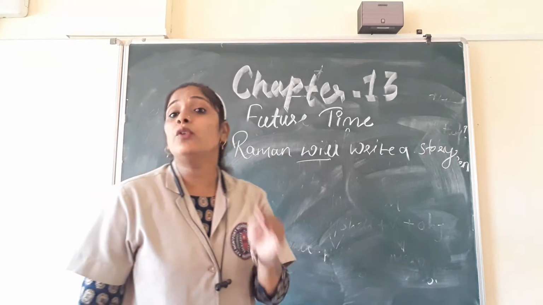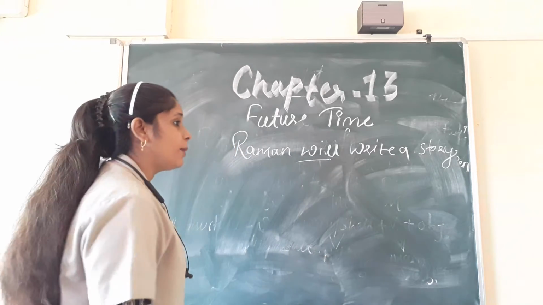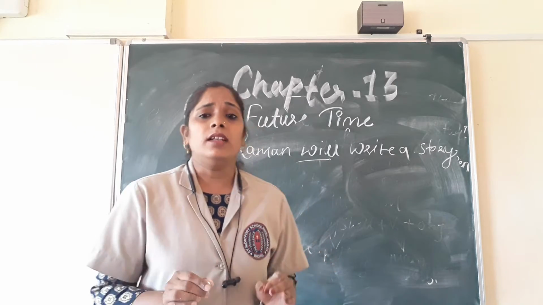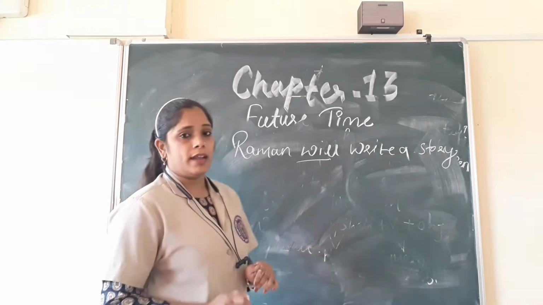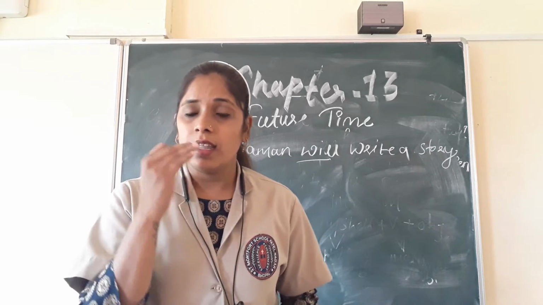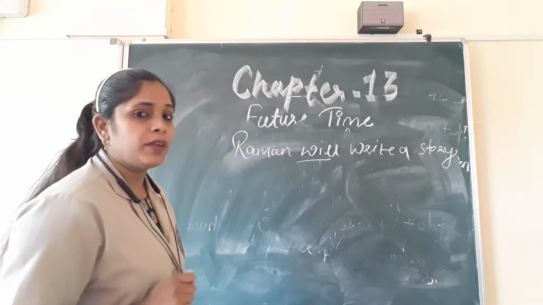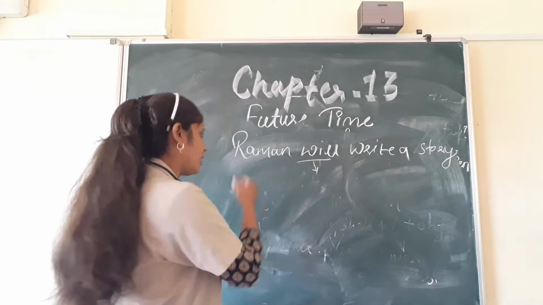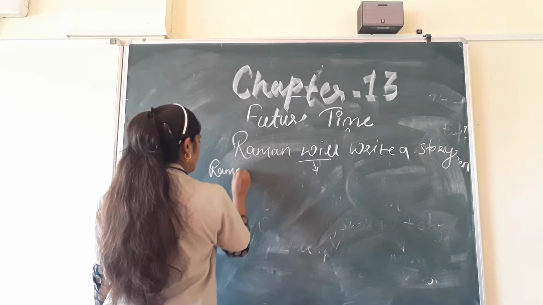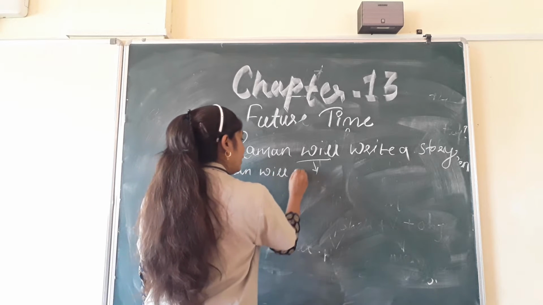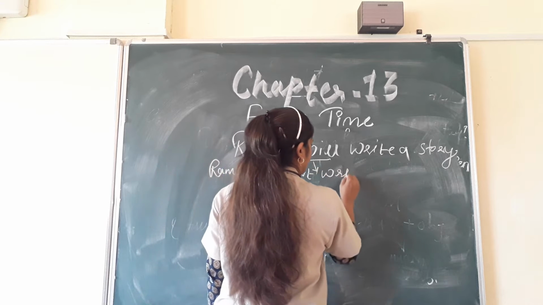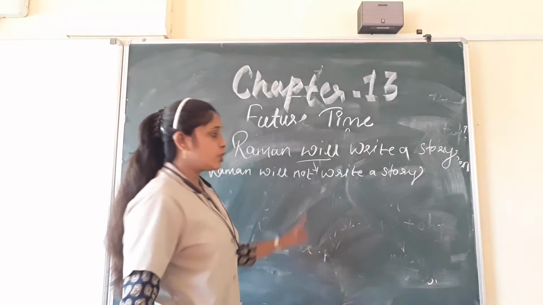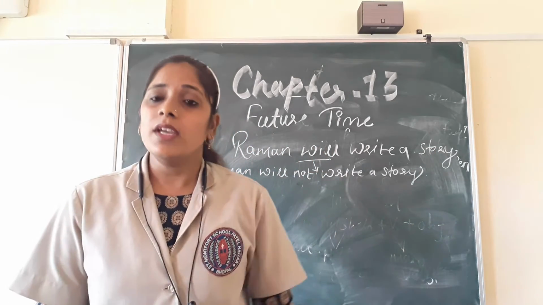Now children, how to frame a negative sentence. When we make a negative sentence, what do we have to do? We have to add not just after the helping verb. And what is the helping verb here? Will. So after will, we put not. See here: Raman will not write a story. This sentence is called a negative sentence.